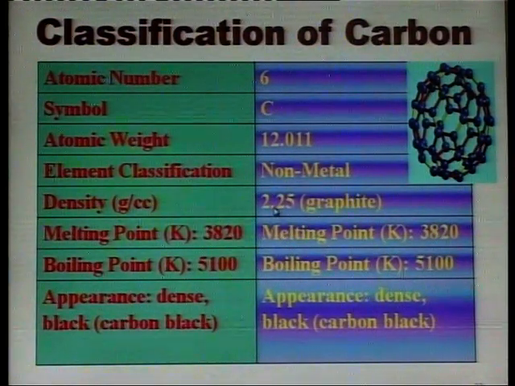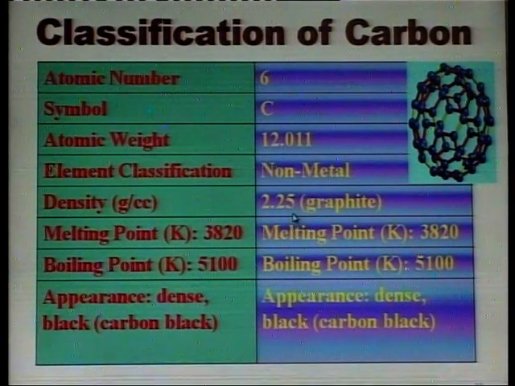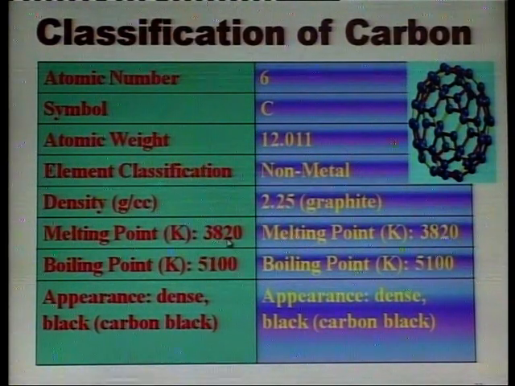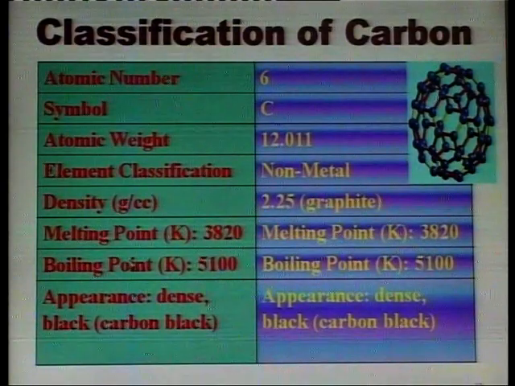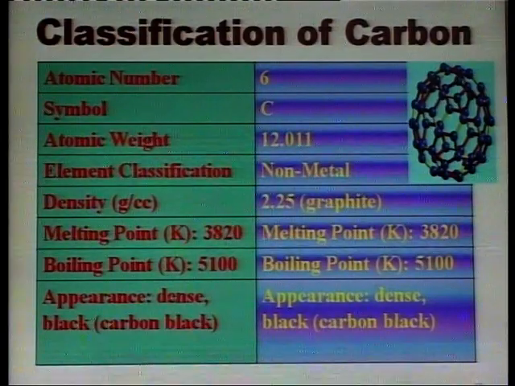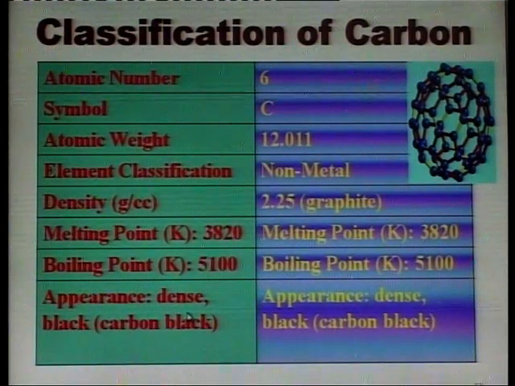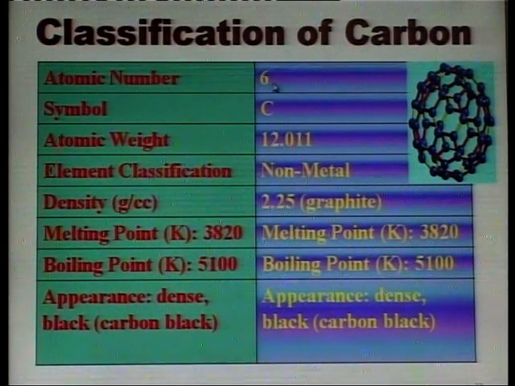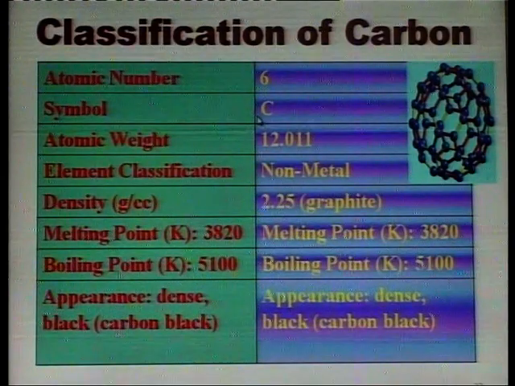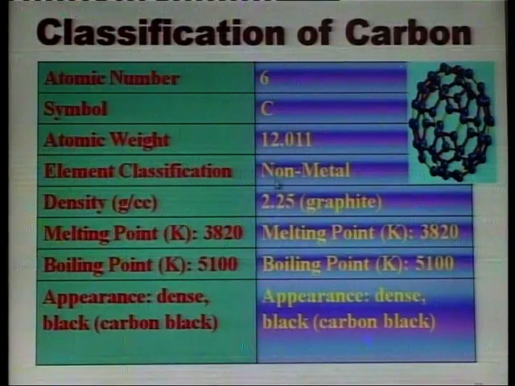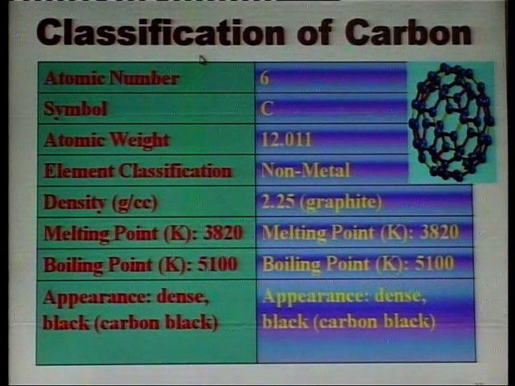Density 2.25, melting point 3820, boiling point 5100, appearance dense, black. So, its atomic number is 6, symbol C, atomic weight 12 and it is a non-metal.